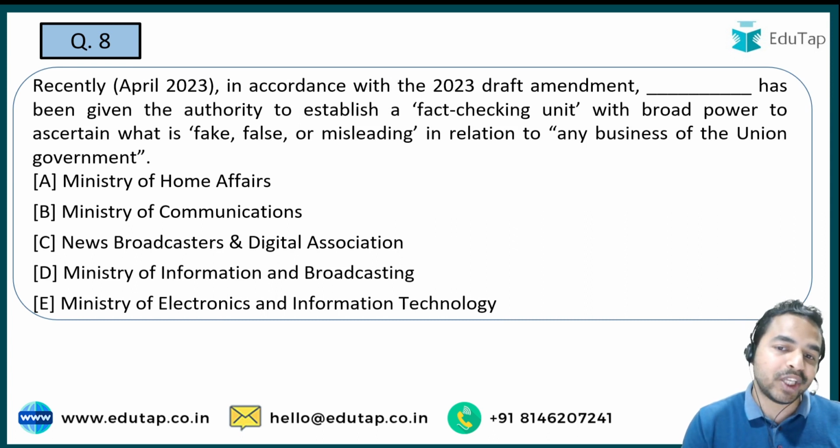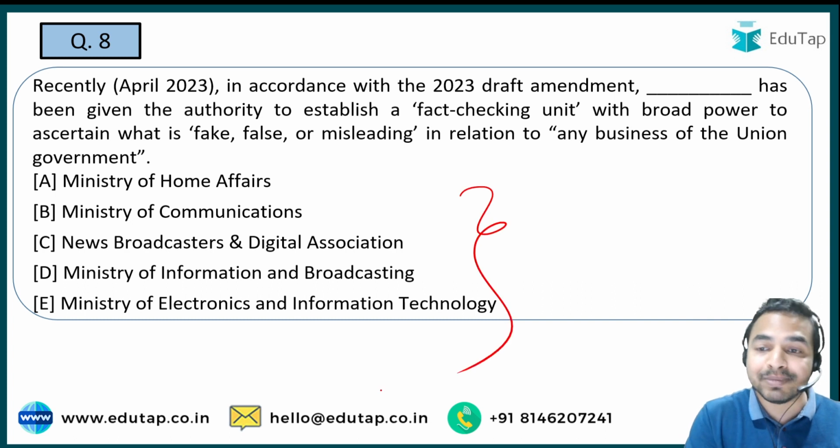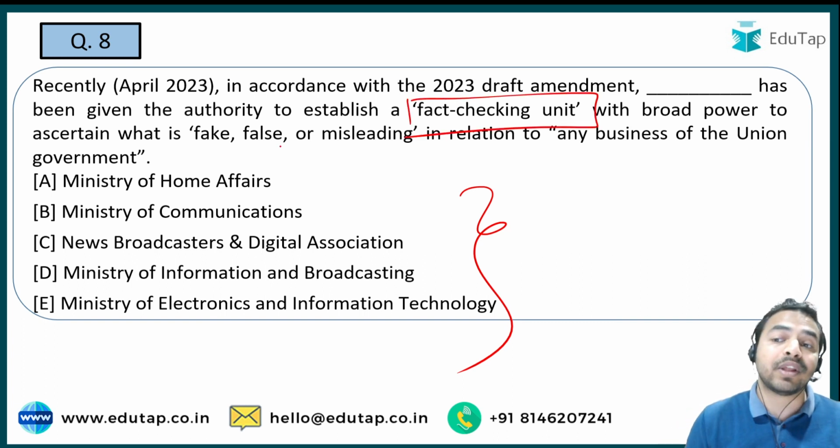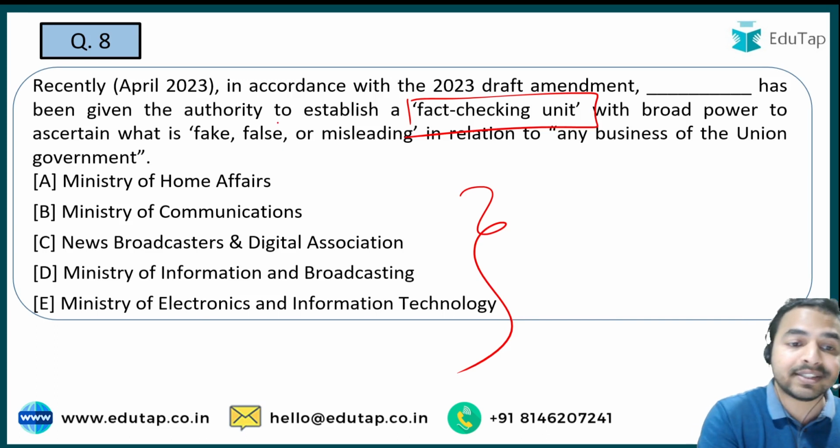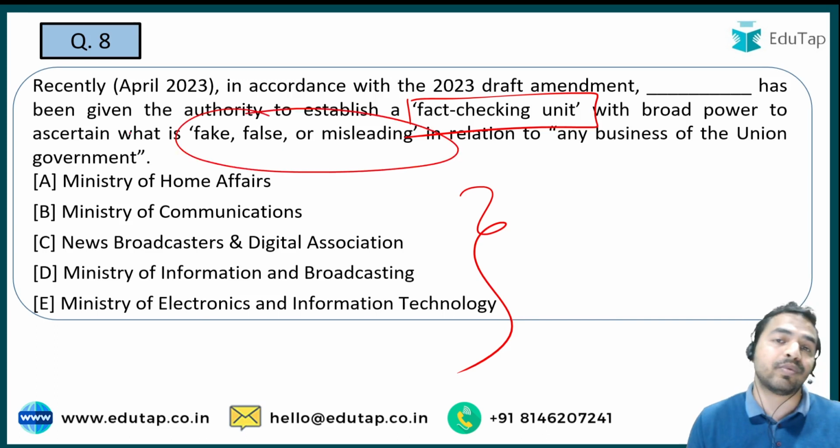So in accordance with the 2023 draft amendment, you are required to tell me which one of the following ministries has been given the authority. See, कौन सी वो ministry है जिसको authority दी गई है so that they can establish a fact checking unit with the broad power to ascertain what is fake or false or misleading in relation to any business of